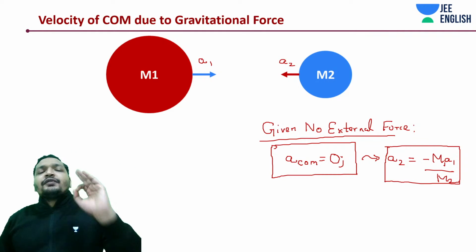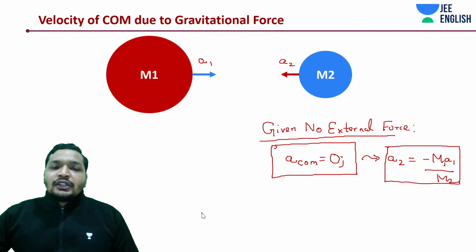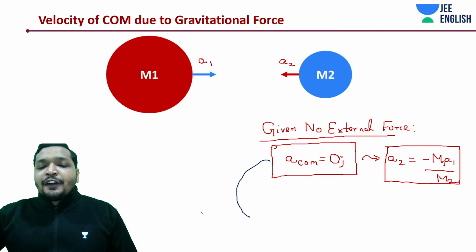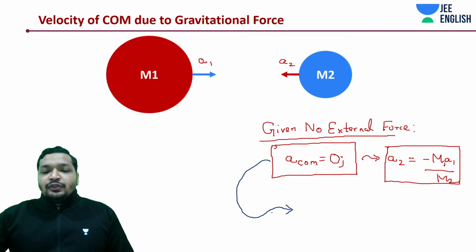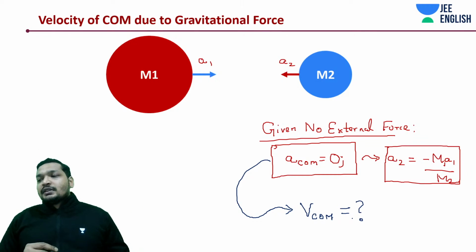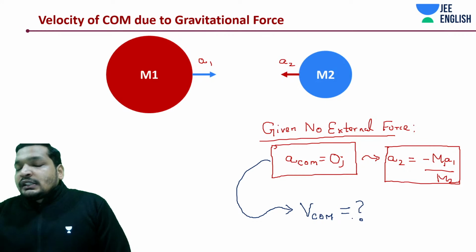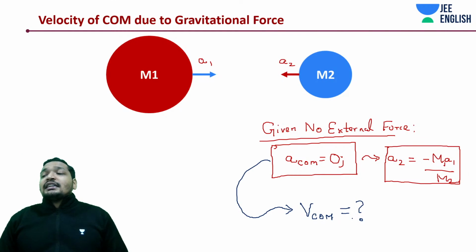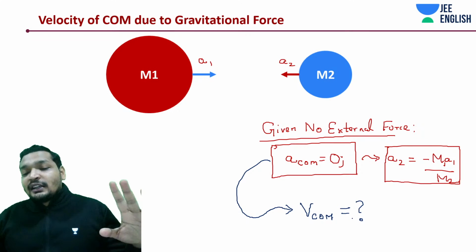Now I had a question for you, if you remember from yesterday. The question was: if at all acceleration of center of mass is 0, does that mean velocity of center of mass is 0 or not? What is the velocity of center of mass? What do you think? Should it be 0 or should it not be 0? Any guesses, students? Start guessing. I would really love to hear from you what you think about it.